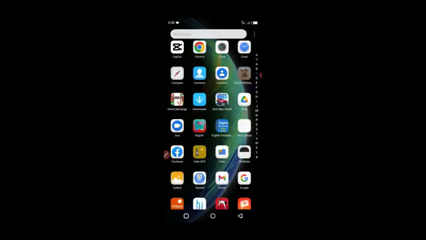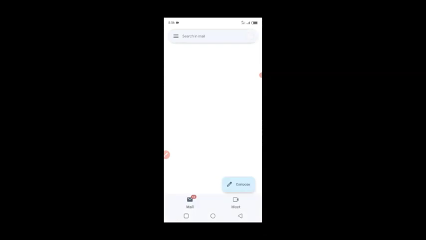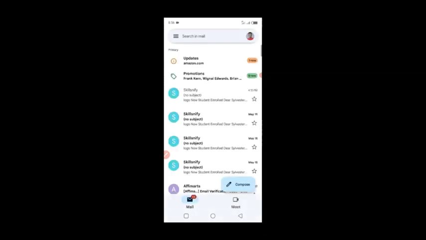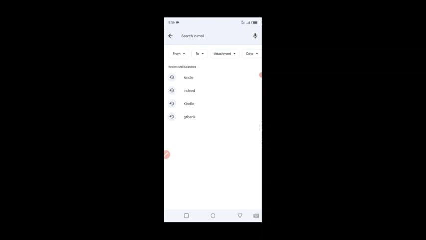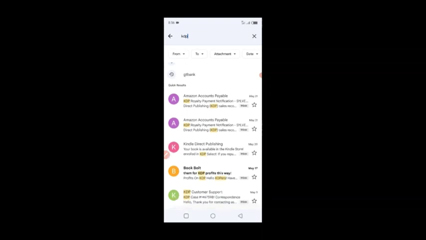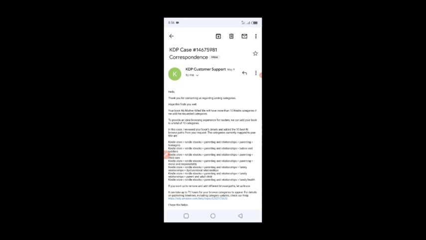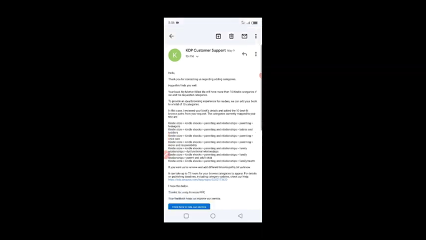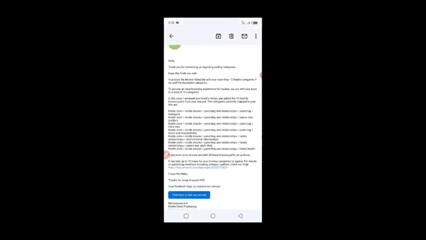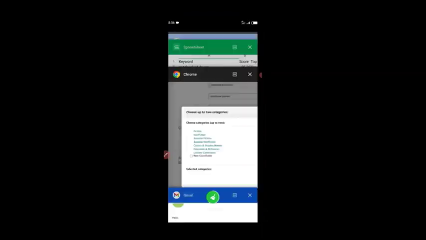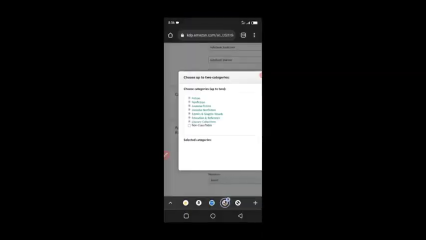I'm going to show you an example of what I'm talking about, so that you know that this is what I've actually done. I'm going to search for KDP. So I want to search for extra categories. Okay, right. So this is one of the books I published around May 9th. I think that was the last one, or maybe the one before that. So you can see that my book is actually added to 1, 2, 3, 4, 5, 6, 7, plus the other two that we are going to enter here. So you can have many categories, and many categories means more visibility. I can't emphasize this enough. Visibility means more sales. More sales means more money, right?